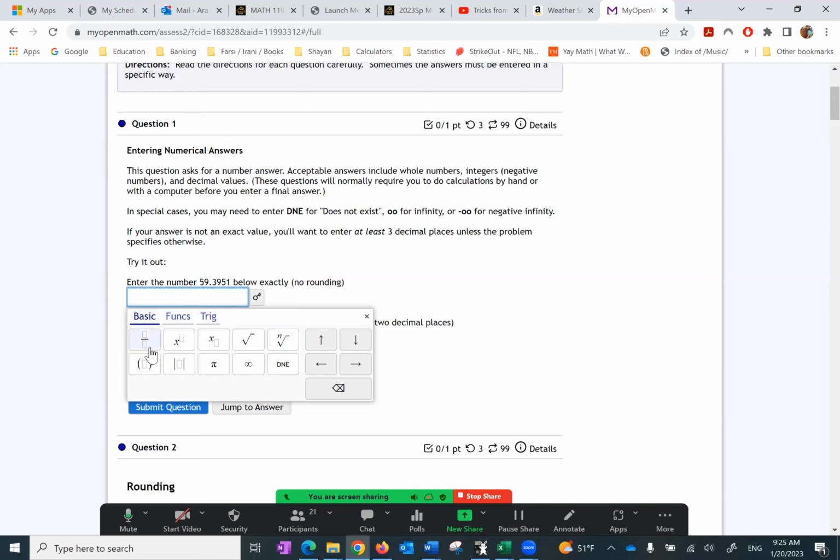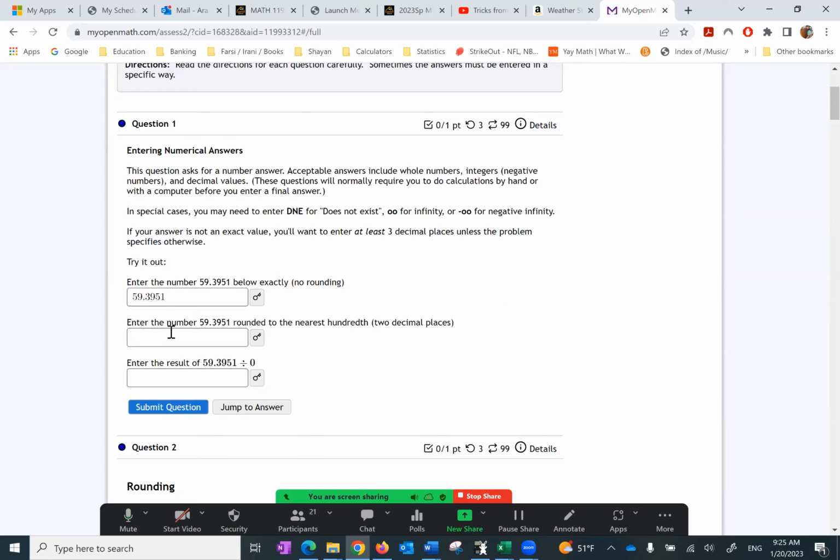So if I want to use a fraction, if I want to use powers or subscript or radicals, we can use that. So I want to put in this number, 59.3951. So I put the number.